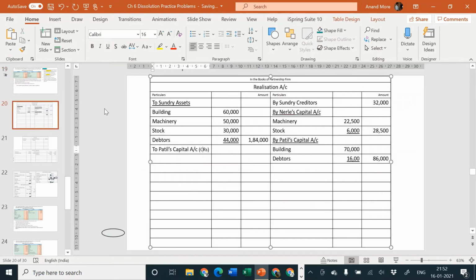So there are two different ways in which you can calculate it: 32,000 minus 5%, or you can say 32,000 into 95%.